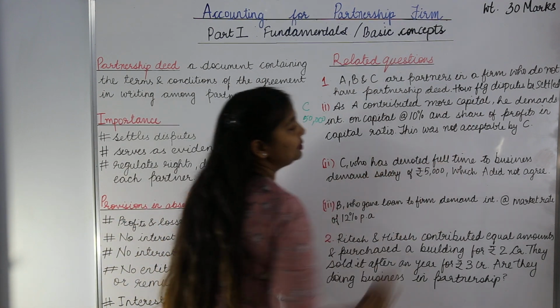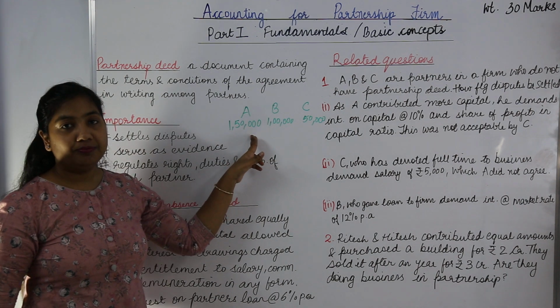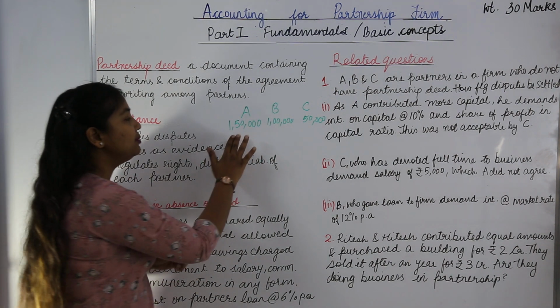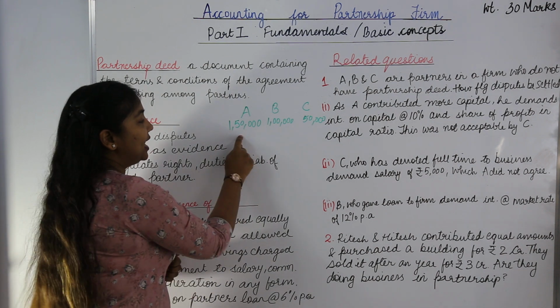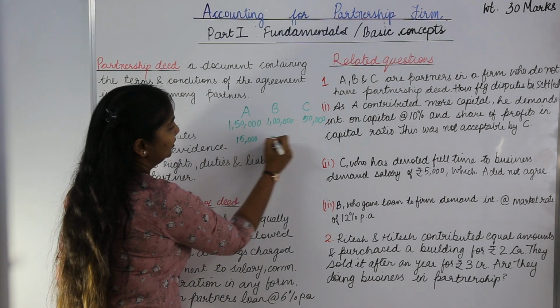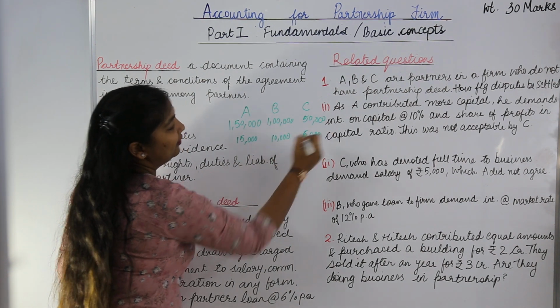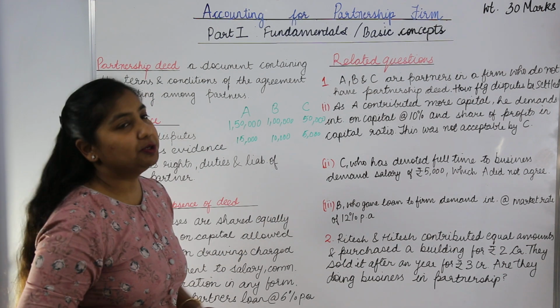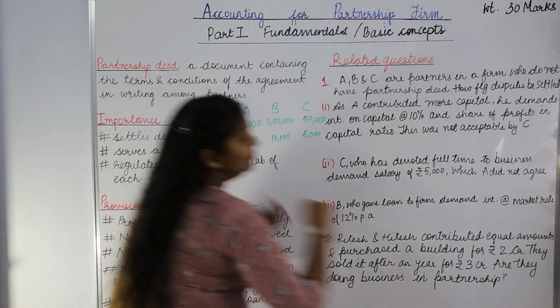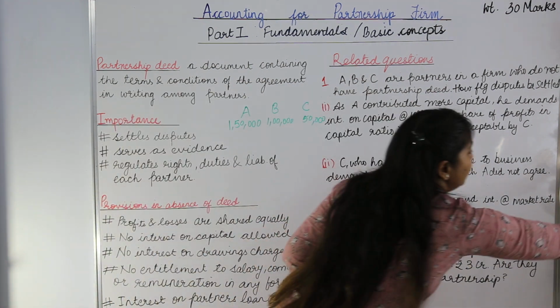This was not acceptable to C. As you can see, in this case, A will gain more. If I talk about interest on capital, how much interest on capital at the rate of 10% will A be getting? 15,000. B 10,000 and C only 5,000. So this case was not acceptable to C. Also, A demanded sharing of profit in the capital ratio.